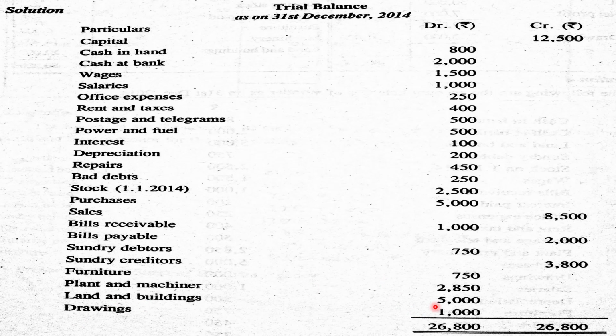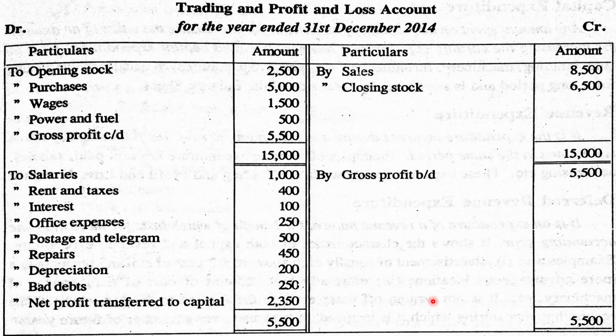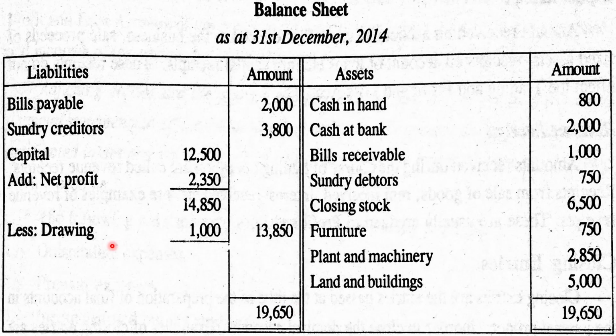Here the drawing is 1,000 rupees. The net profit is 2,350. Capital 12,500, add net profit 2,350, less drawings 1,000, we get 13,850.